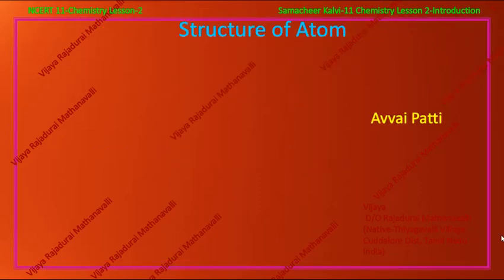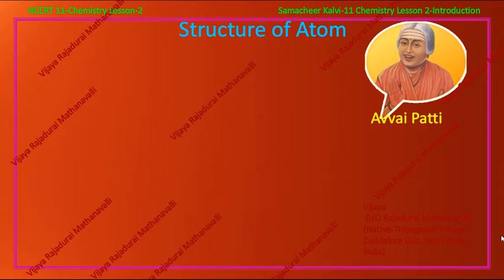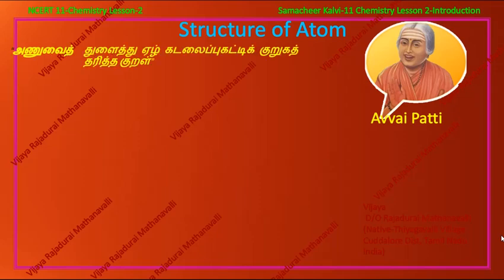Even before Democritus, our Avvaiyar spoke about an atom. Praising the Thirukkural, she said, "அணுவை துளைத்து ஏழு கடலை புகட்டி குறுக தரித்த குரல்." Here the word anu means atom. She said that dividing an atom is more difficult. So from this statement we can get an idea that ancient Tamil people also had an idea about an atom and its indivisibility.